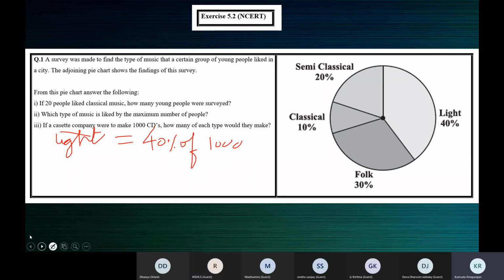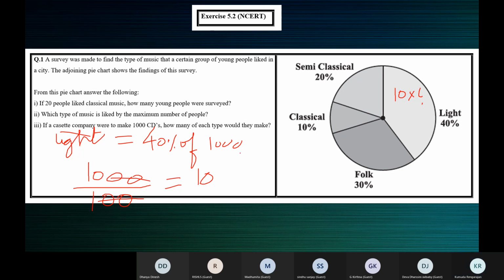So when you divide by 100, you will get for 1%. 0 and 0 cancels. This is for 1%. 10 is 1%. So 1% is 10. 1% means 10 CDs, 2% means 20 CDs. So 40% will be 10 into 40, 400 CDs.